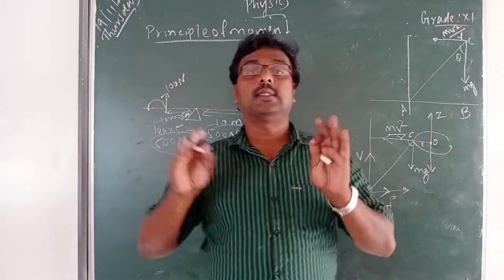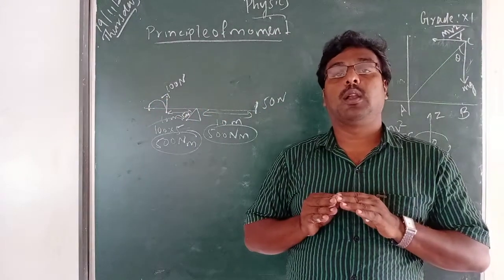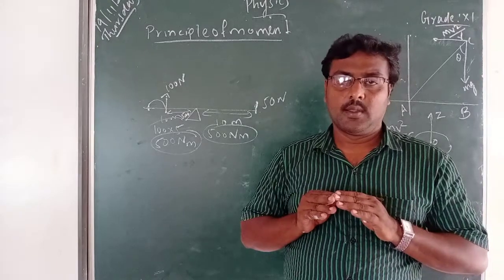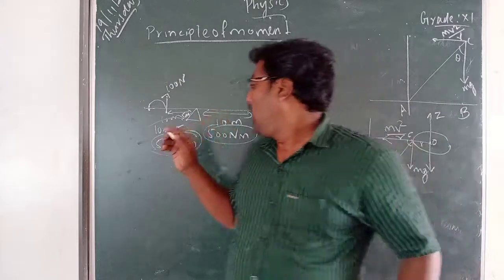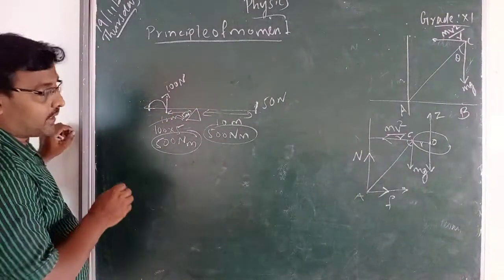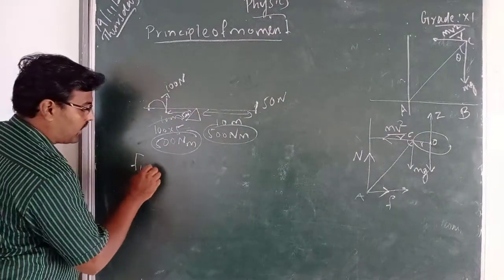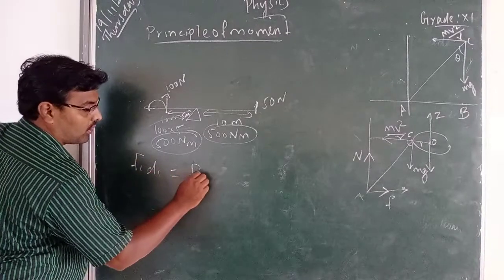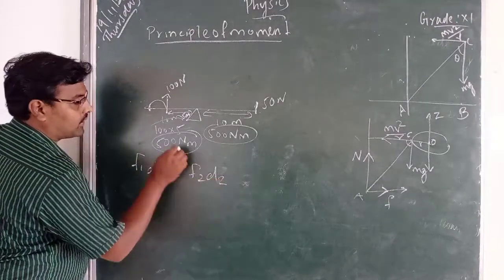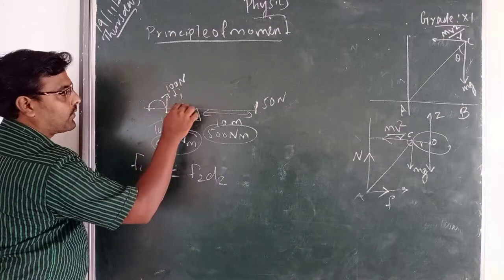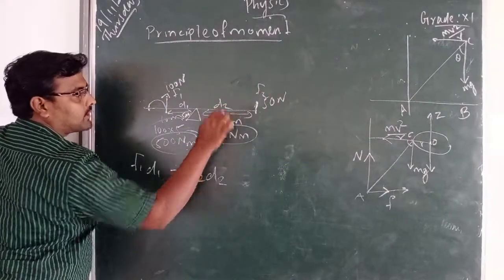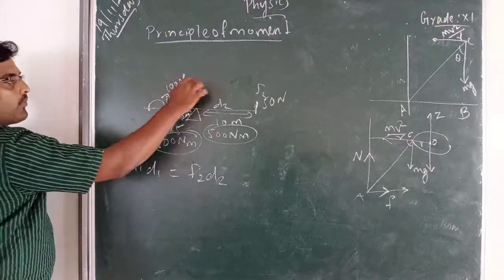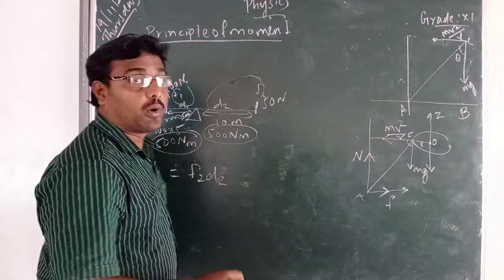So this is what we call the principle of moments. We are using the formula F1 D1 equal to F2 D2, where this is F1, this is D1, this is F2 and this is D2.